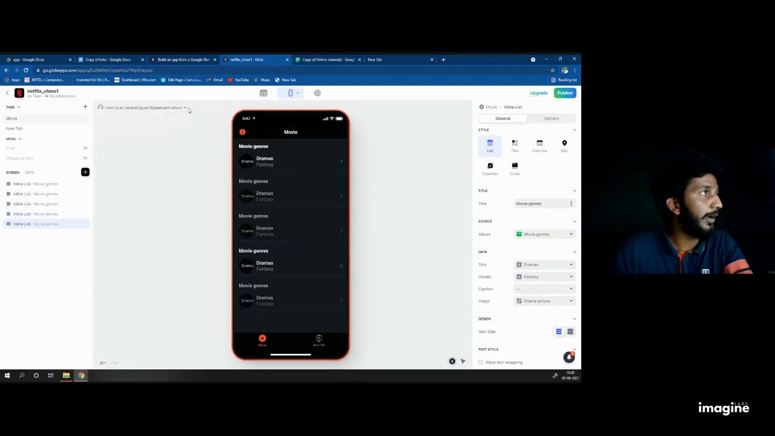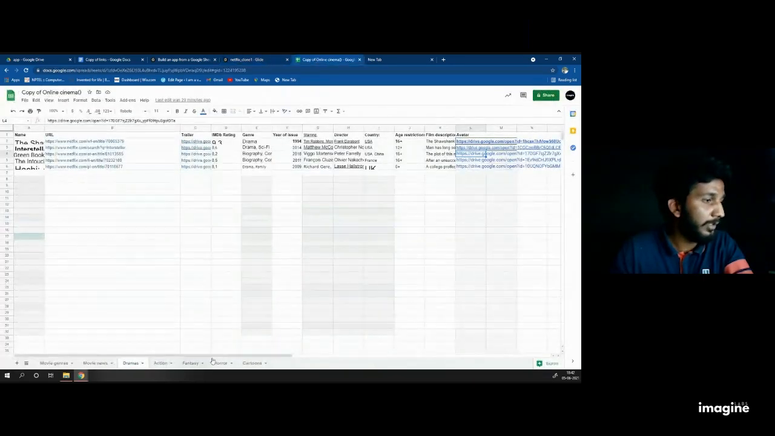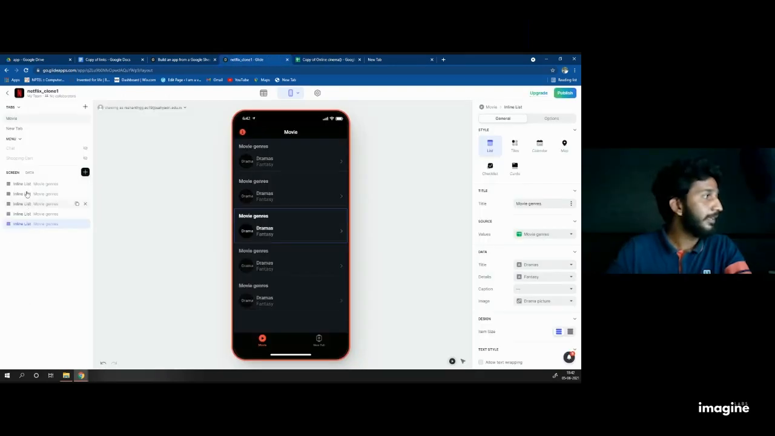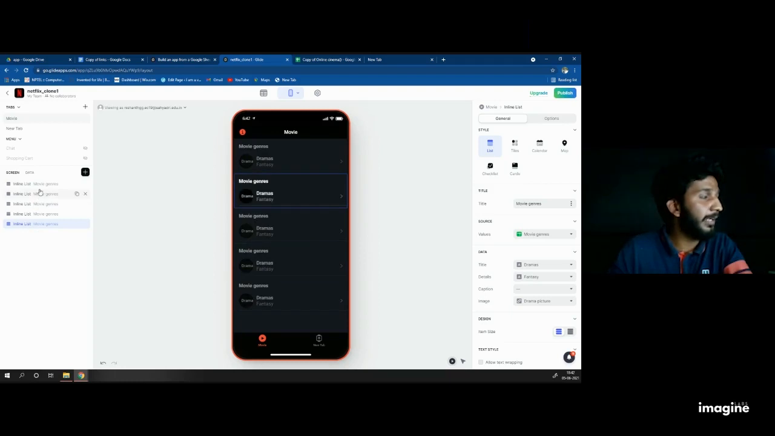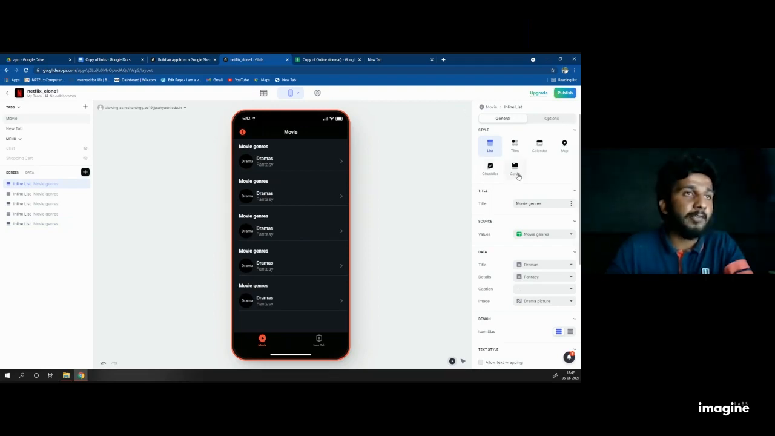1, 2, 3, 4, 5. Just check it out. 1, 2, 3, 4, 5. Yes. Now in this screen, you added 5 in the list, but every item in the list is directed to a source called movie general. I don't want it in the movie general source, so I'm clicking on the first in-list and coming towards the right side of your dashboard.